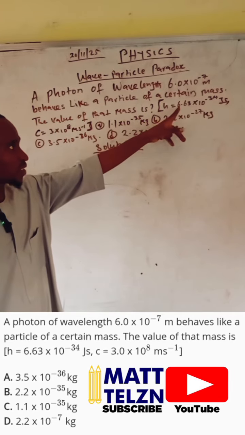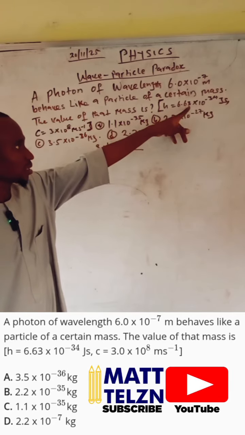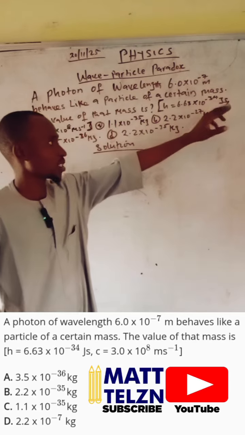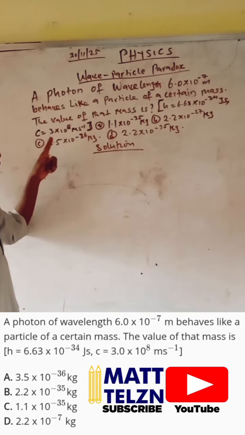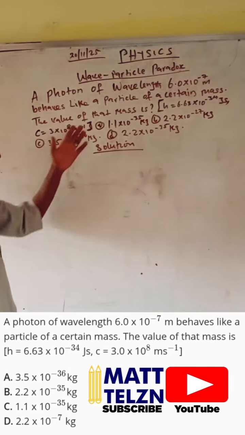Planck constant h is given as 6.63 times 10 raised to power minus 34 joules second, and c is given as 3 times 10 raised to power 8 meter per second.